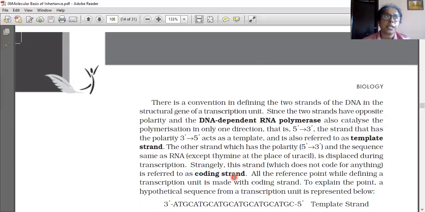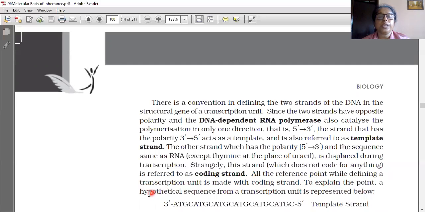So two strands are there. DNA is a double-stranded structure, and the strand from which RNA is forming is called the template strand. And the strand from which RNA is not forming is called the coding strand. So two strands are there, template strand and coding strand. All the reference points while defining a transcription unit are made with the coding strand only.